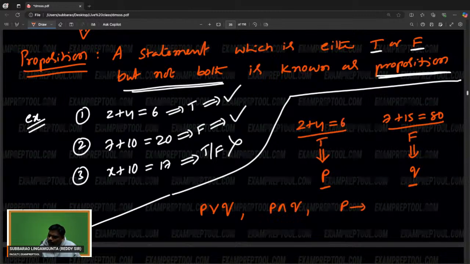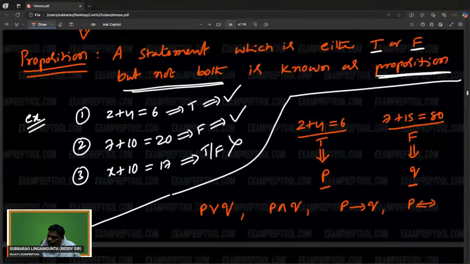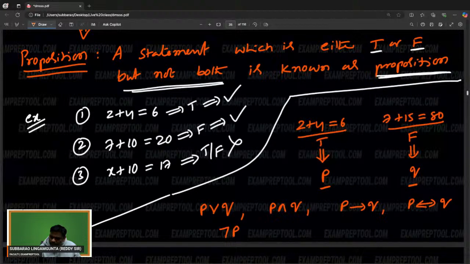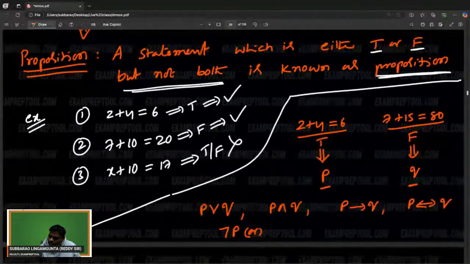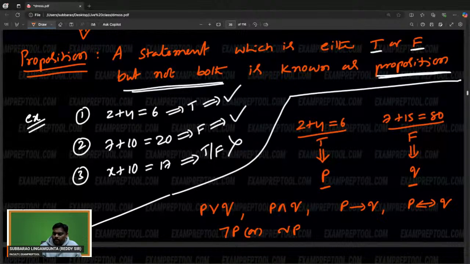I can keep P double implies Q. I can keep negation P. Remember, these connectives: between more than one proposition, if you use these operators, it is going to be a compound statement, which is also called a compound proposition.